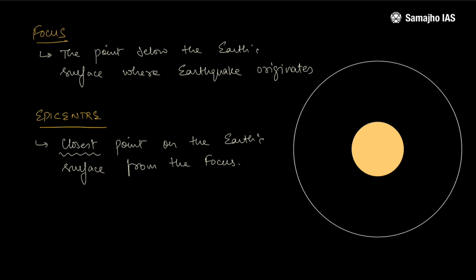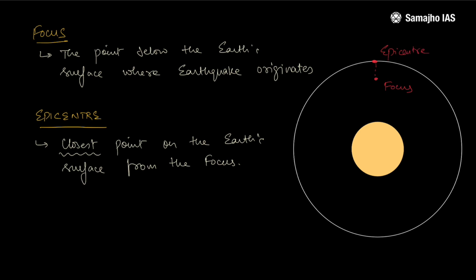Now we talked about subduction zones in one of our previous videos, where one particular tectonic plate was subducting beneath another tectonic plate. So this portion is where you could find a focus. This particular place is where it could cause an earthquake and people living above the surface would get to know. First, that would be the epicenter for the earthquake. If I try to plot it here, let's say this is where the focus is, where the earthquake originated, and this is the closest place above the Earth's surface where the epicenter would be located.